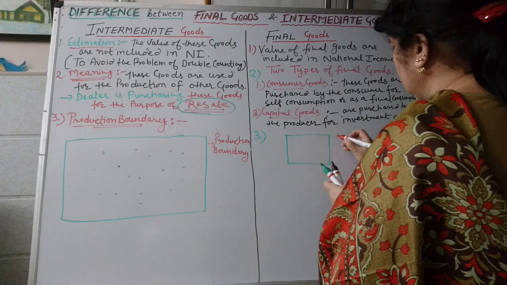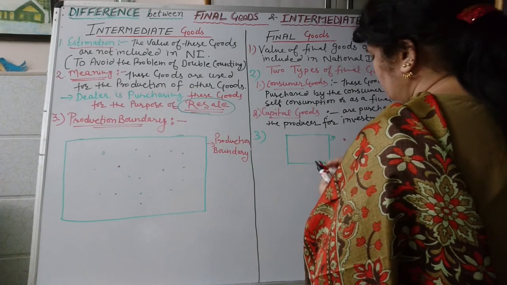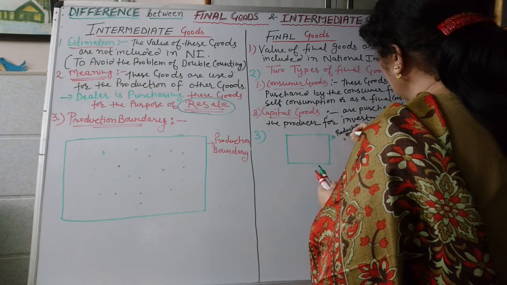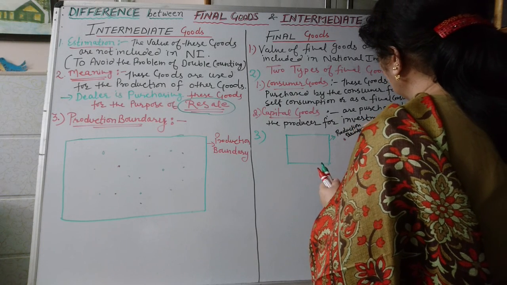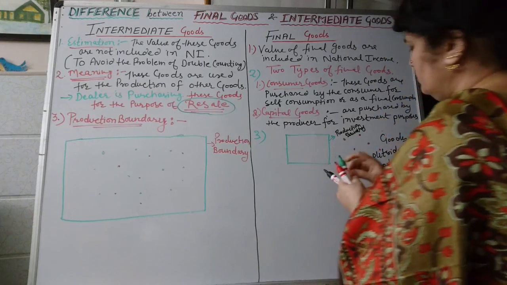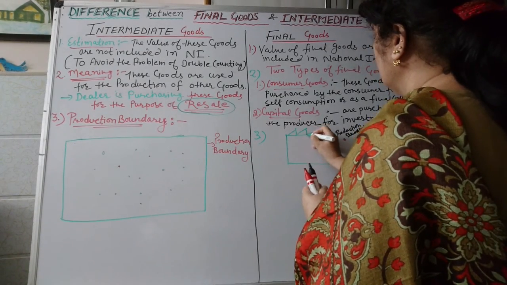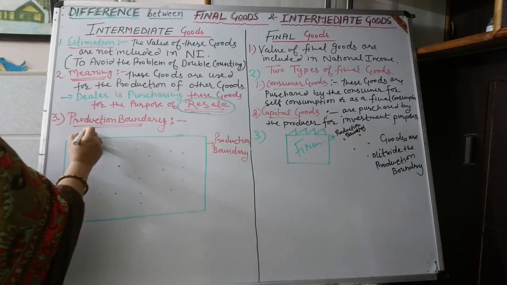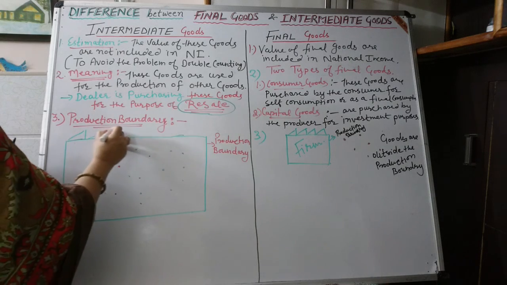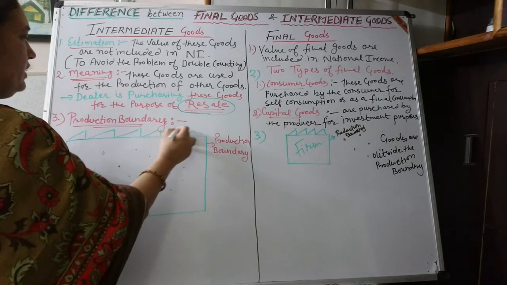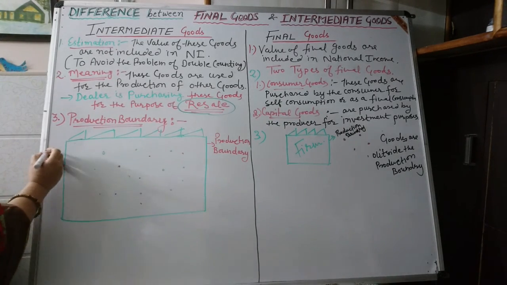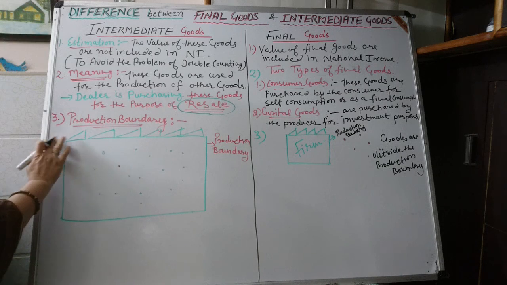This is the production boundary. Here we will estimate number 3,